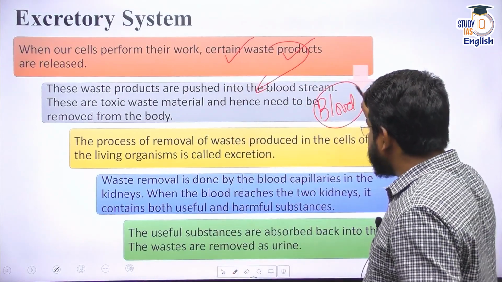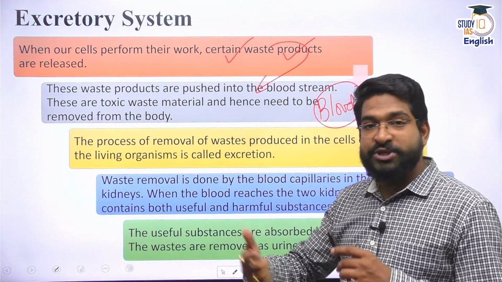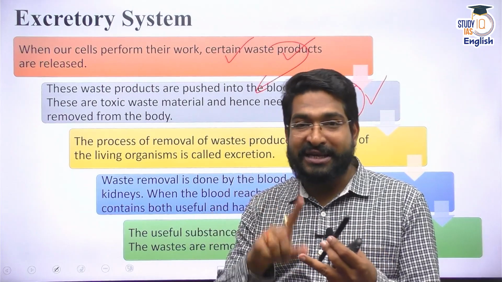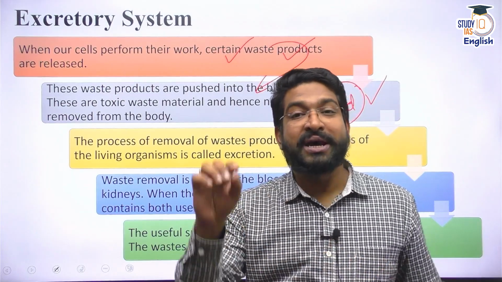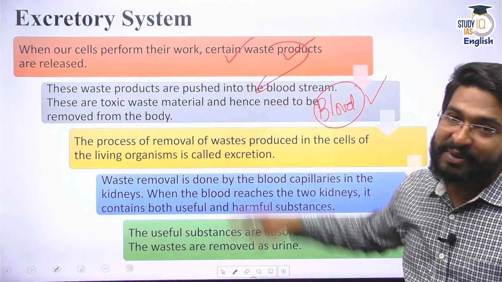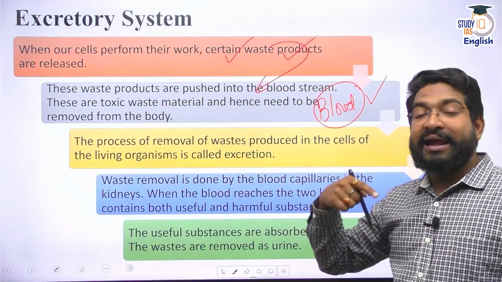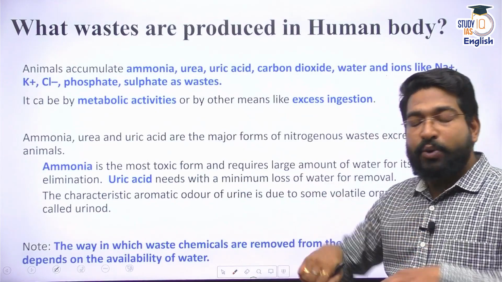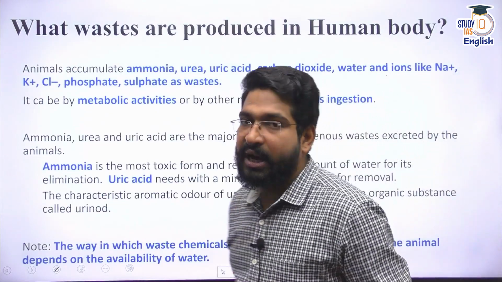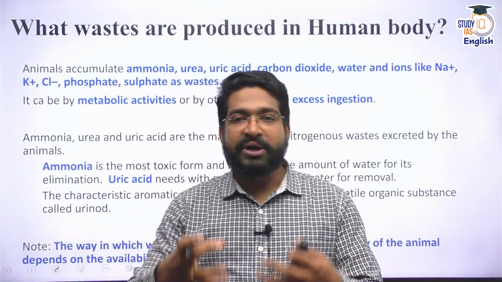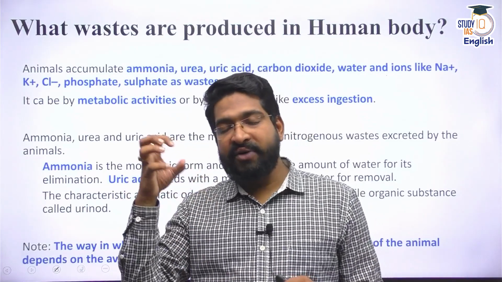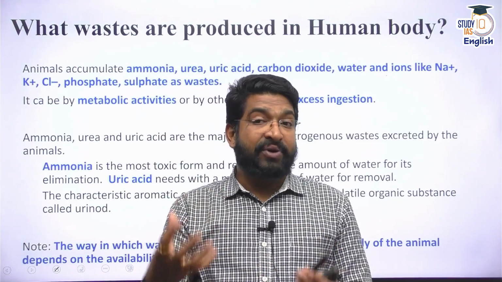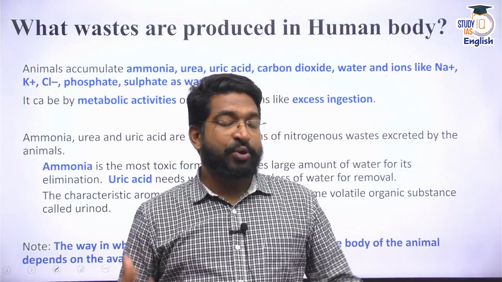Why? Because blood is the only connective fluid tissue which is responsible for transporting everything. It transports oxygen, carbon dioxide, nutrients, hormones, and it also transports your waste materials. So waste material now enters your blood, and from this blood it has to be cleared. Now, what is the waste material that is left after all the nutrients are utilized and assimilated? Cellular respiration will give out the ions or compounds which are not useful for us.